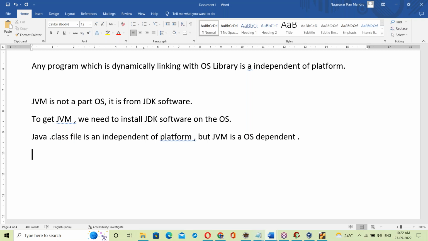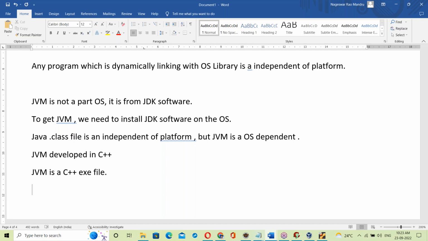The reason the Java .class file is independent of platform, okay, but the JVM is OS dependent. The reason is that the JVM is developed in C++. That means the JVM is a C++ exe file. Yes, C++ is always an exe file.